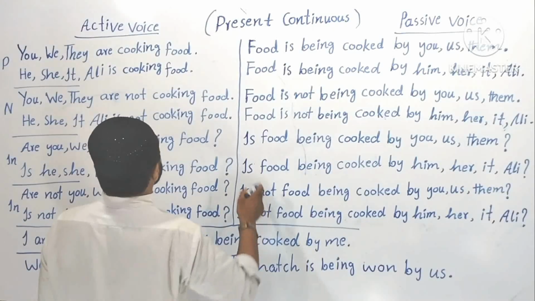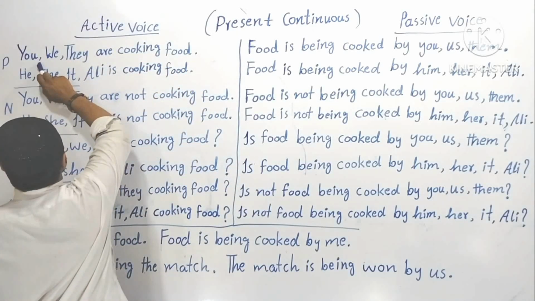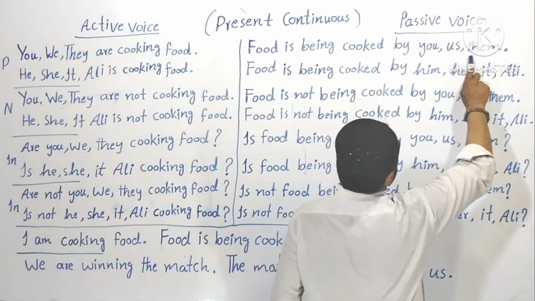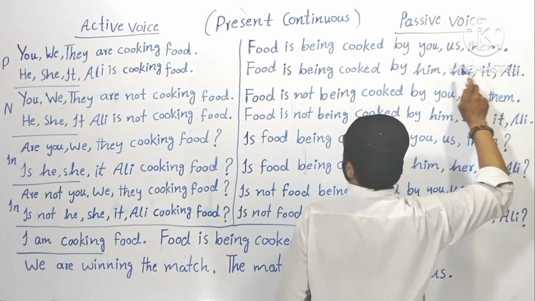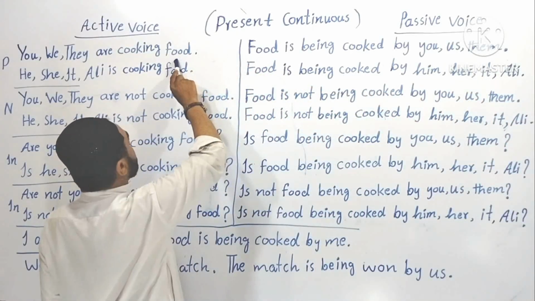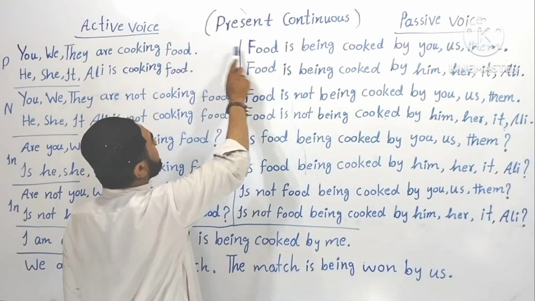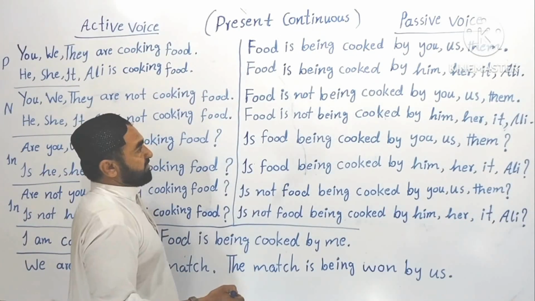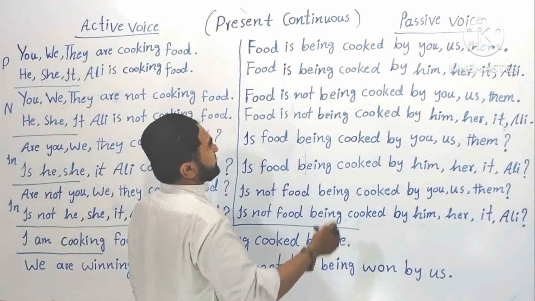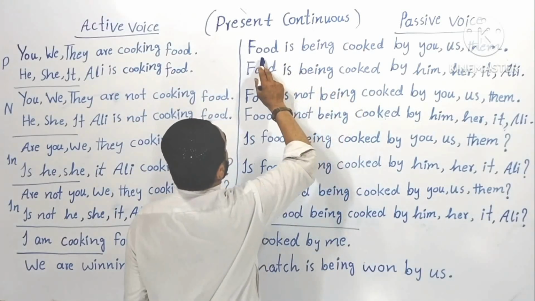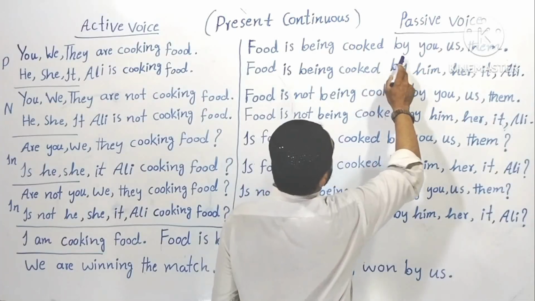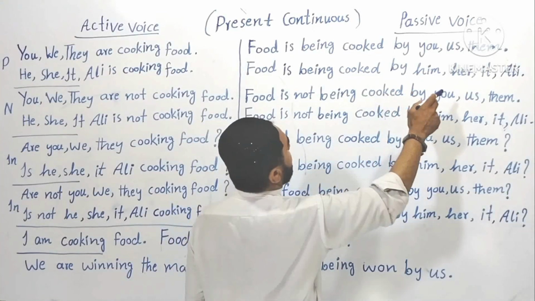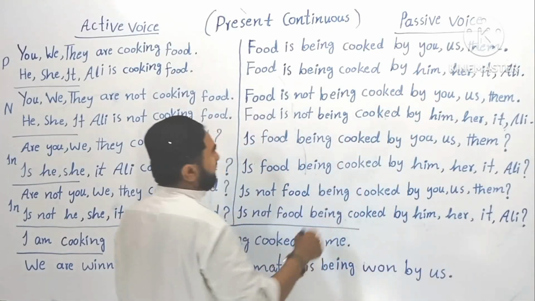So here, I told you before about this thing: the subject of the active voice becomes the object of passive voice. Okay, you see here, and the object of active voice becomes the subject of passive voice. You see, exactly the same. So now let's read the passive voice. That is, food is being cooked by you, by us, by them. Food is being cooked by him, by her, by it, by Ali. Okay?